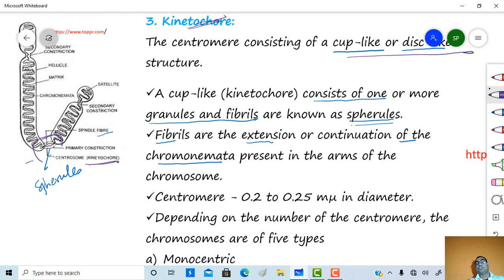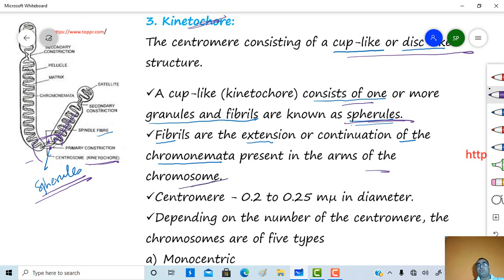This cup-like structure consists of one or more granules and fibrils. These are the fibrils and these are the granules. These are called spherules. Okay, these fibrils are the extension or continuation of the chromonemata present in the arms of the chromosome.